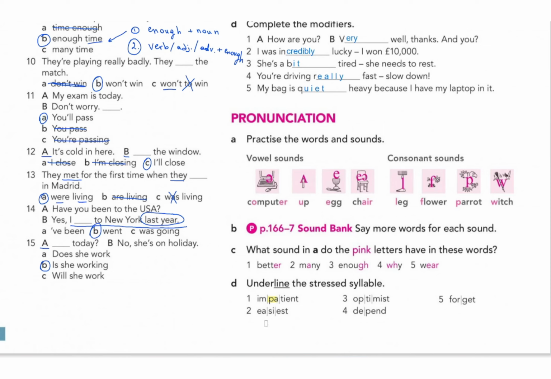Impatient. Number two, easiest. Easiest. There are three syllables, and then the first syllable is taking the stress on. Easiest. Three, optimist. Optimist. That will be the first syllable is taking the stress. Optimist. Number four, depend. Depend. So second syllable is taking the stress on. And the last word is forget. Forget. I'm not saying forget. No. The right way of saying is forget. So second syllable is taking the stress on.